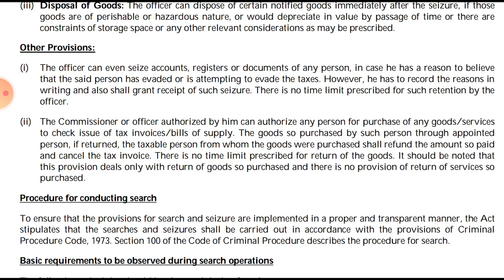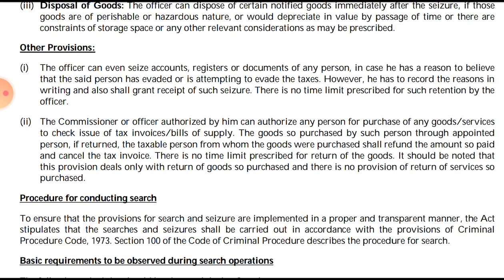The supplier will transfer the goods and issue the bill and invoice, and they will check whether the whole system is proper or not. The commissioner or the officer authorized by him can authorize any person for the purchase of any goods or services, to check the issue of tax invoices and bills of supply.